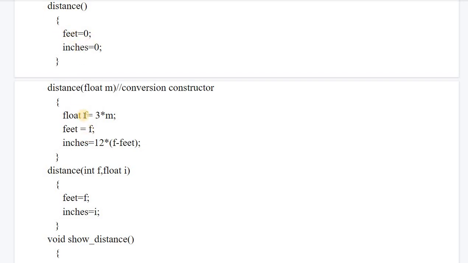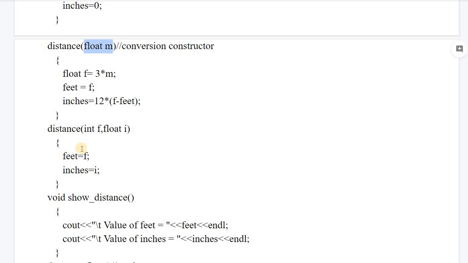Feet is equal to this f, and inches are taken as inches. This is a temporary variable through which I am extracting f, and I have assigned feet equal to f. This is a simple float variable through which we will extract feet and inches values by applying the reverse logic that we saw in the previous example.